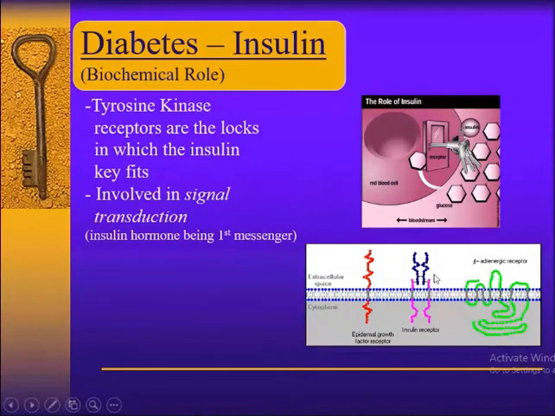It has an extracellular domain and an intracellular domain. It is a tyrosine kinase receptor, the lock in which the insulin key fits, involved in signal transduction. So that's the thing.